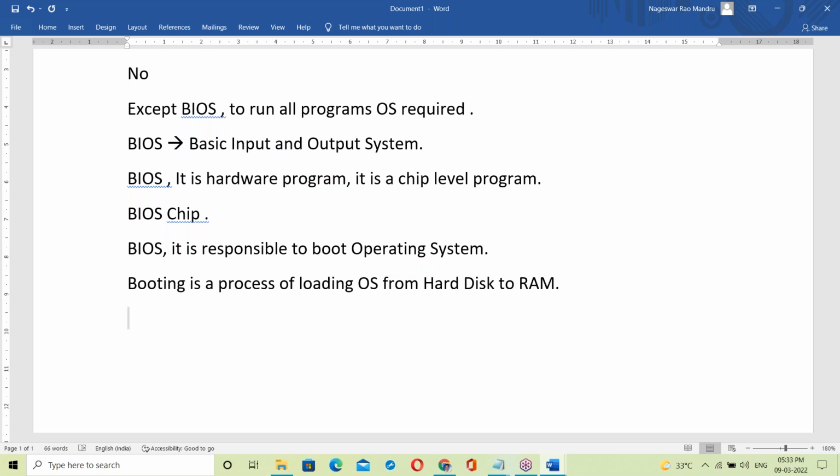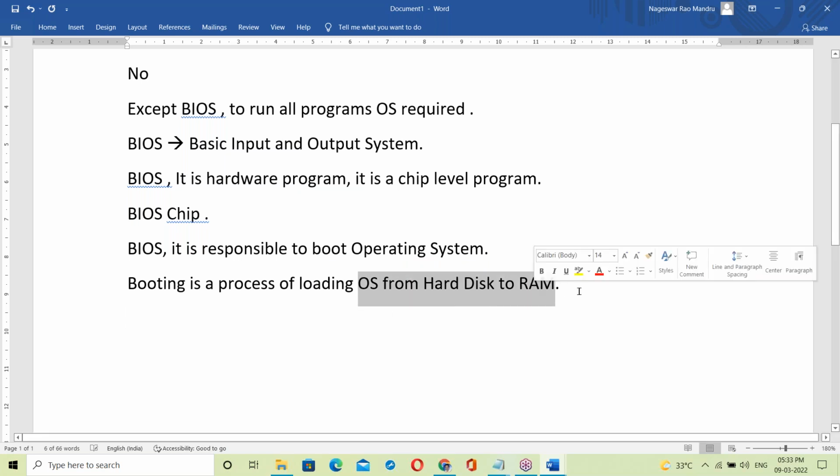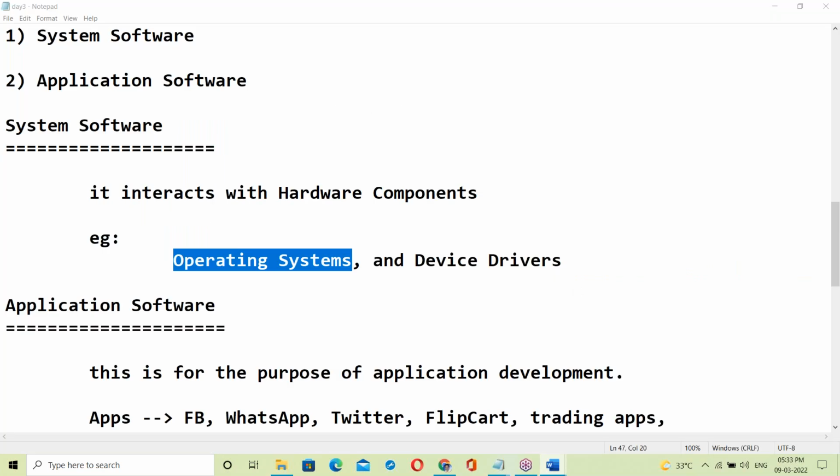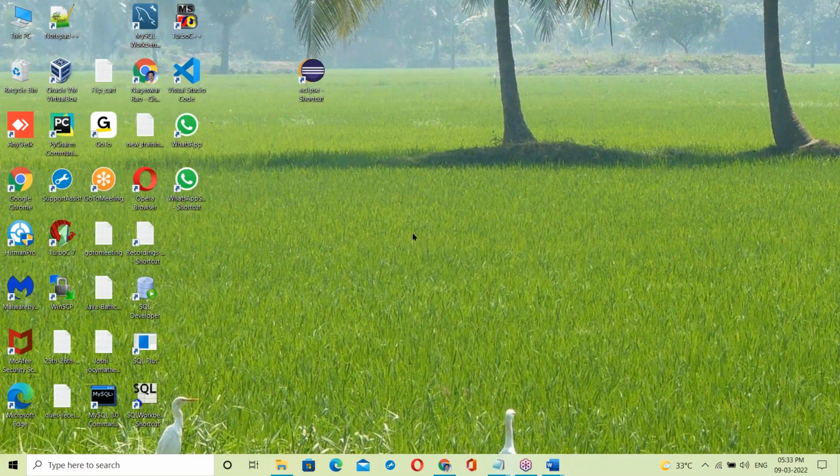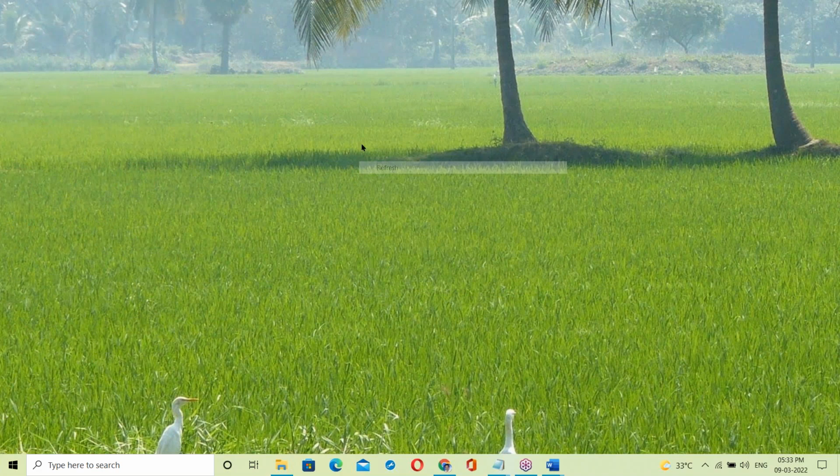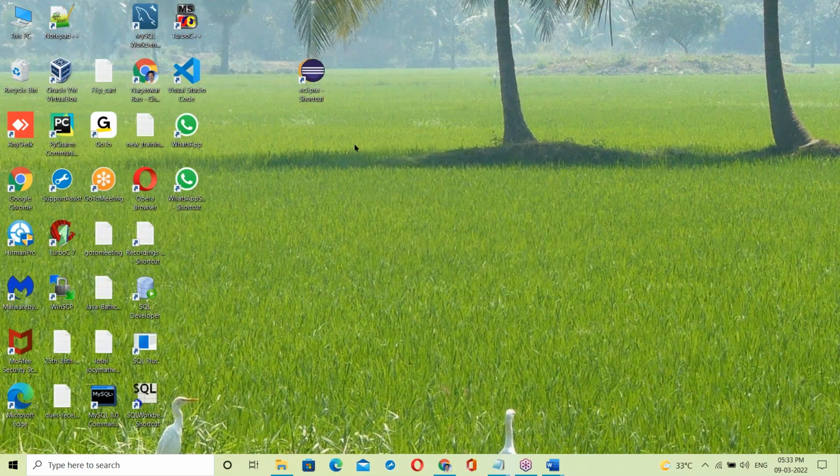Once booting is done, your system is ready. Once the OS is loaded from hard disk to RAM memory, the system is ready. Now the OS is running. First, the BIOS starts. BIOS is a hardware program, a chip-level program. Once you power on the system, BIOS loads the OS from hard disk to RAM memory. Where is this OS running? Inside the RAM memory.